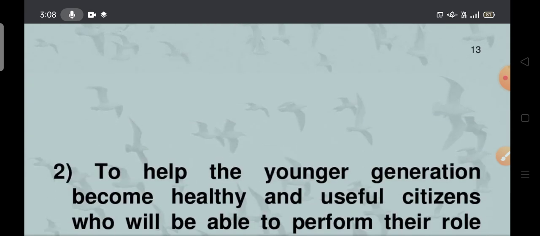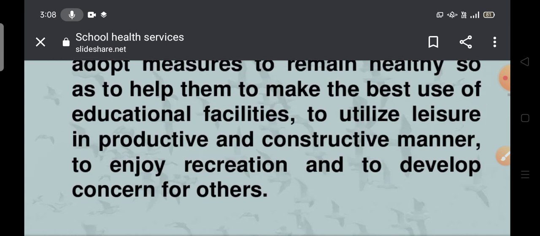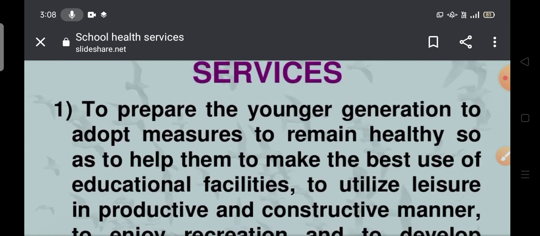So here the main goal is to prepare the younger generation. As healthcare people and teachers, we have to prepare the students to adopt measures to remain healthy. The first point is that you have to prepare the younger generation by adopting good measures.